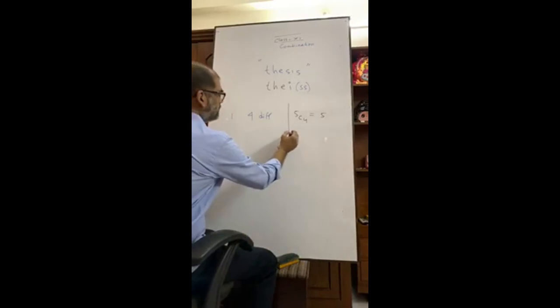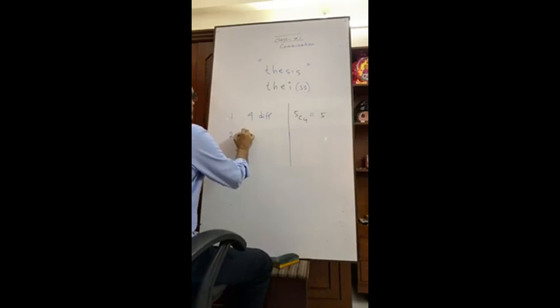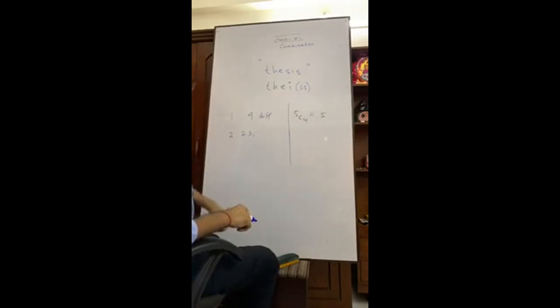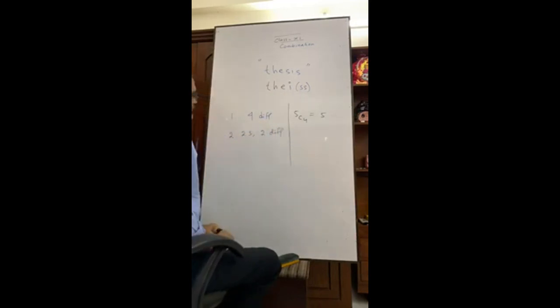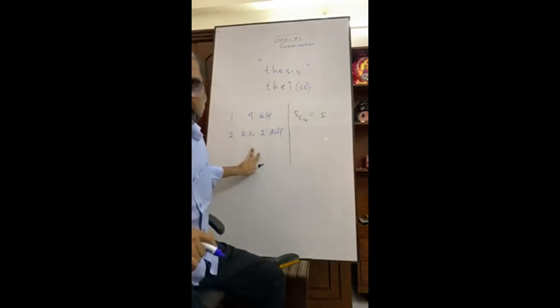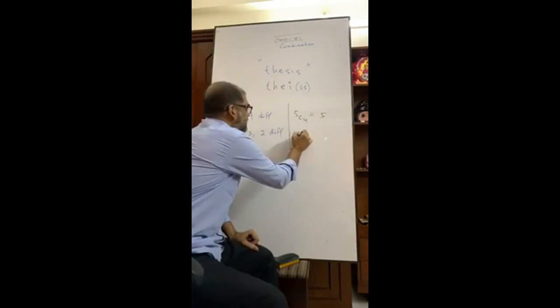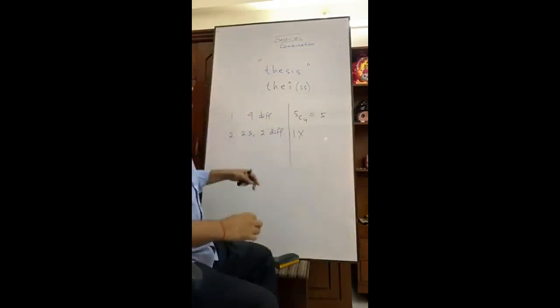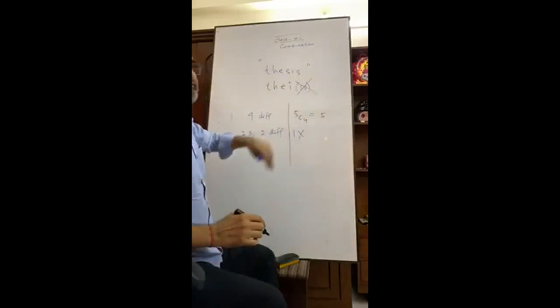Now case number 2. We'll take 2 S and 2 different. As I told you, 2S means same, and there is only one way to select. That is 1 into 2 different. If it is taken, then we have 4 different letters, right?